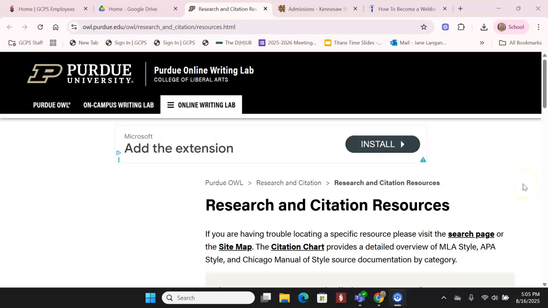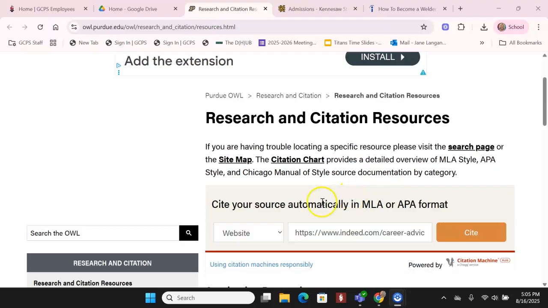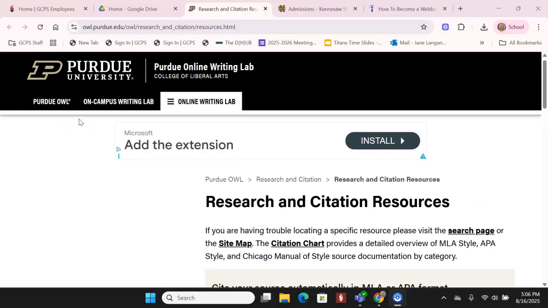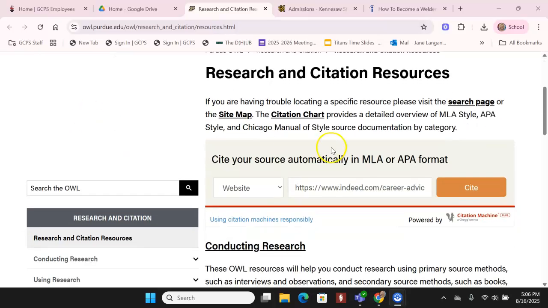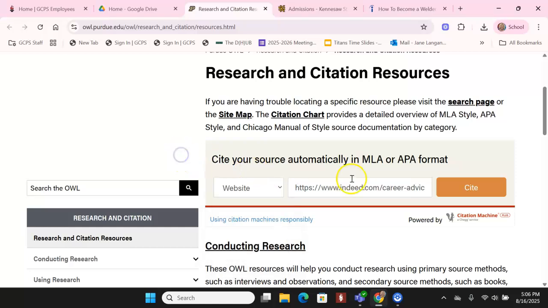Okay, today I'm going to show you how to use Purdue University's online writing lab, or the Purdue OWL, to cite your sources, whether you cite them in MLA or APA format. So I've given you the link to get to Purdue OWL. And while you are there, you're primarily going to be using websites, but if you use something else, you can change what it is that you're trying to cite.